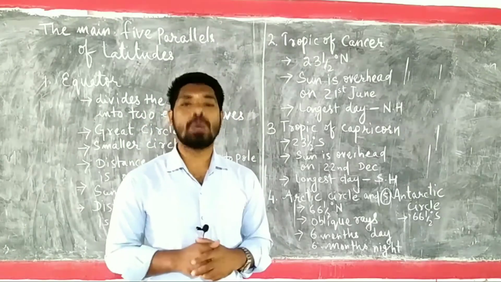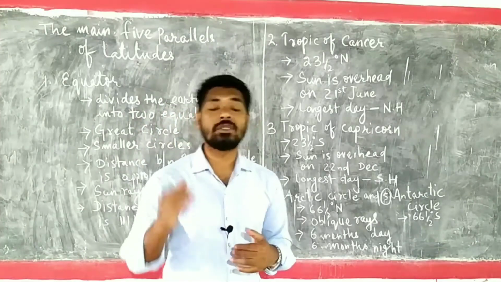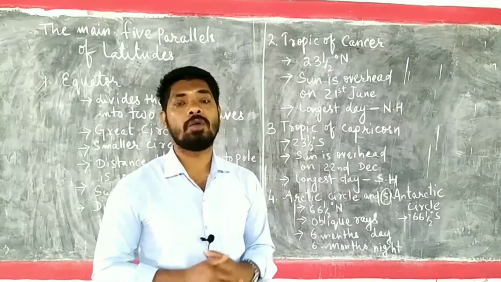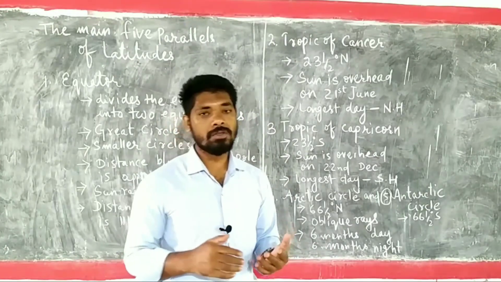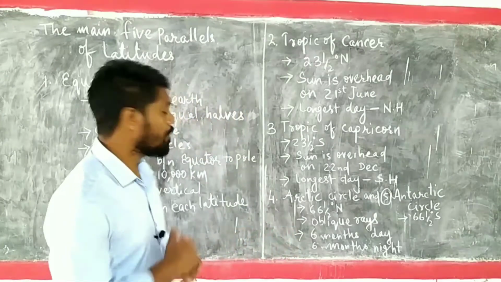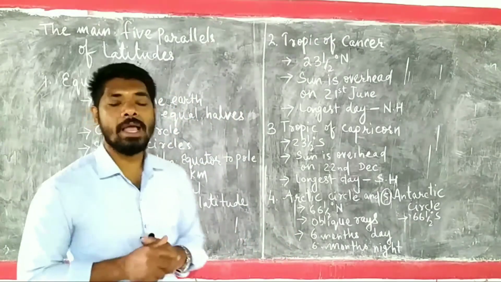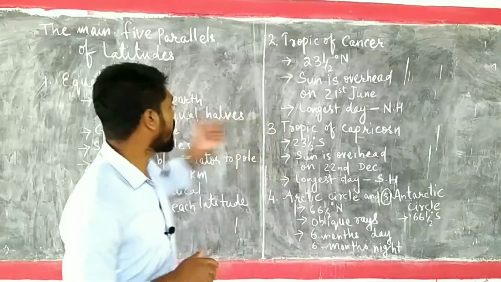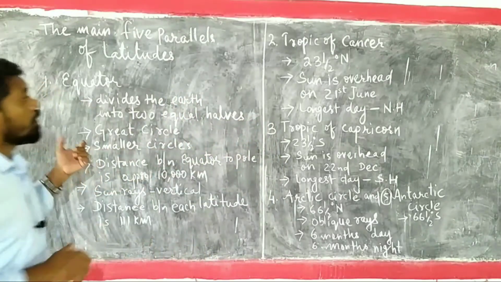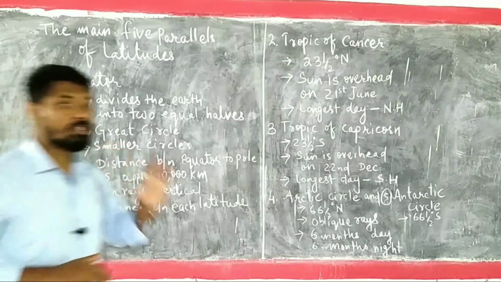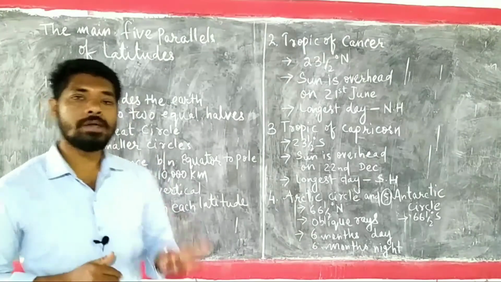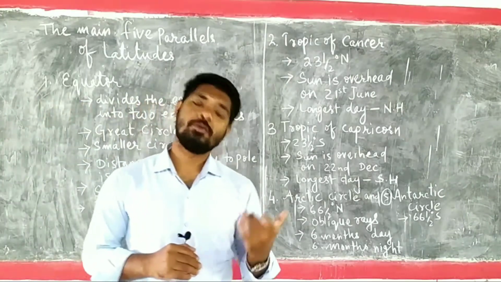There are 181 latitudes, but all the latitudes will not be shown on the globe because they make it difficult to locate the exact location. But these are very important latitudes which divide the earth into 3 zones, that is torrid zone, temperate zone and frigid zone.